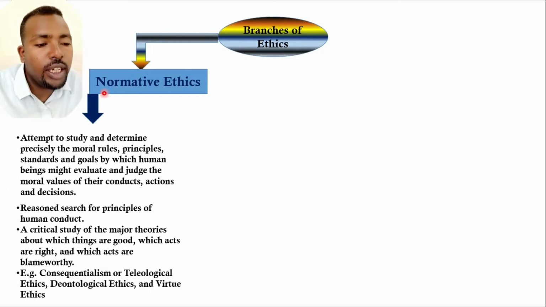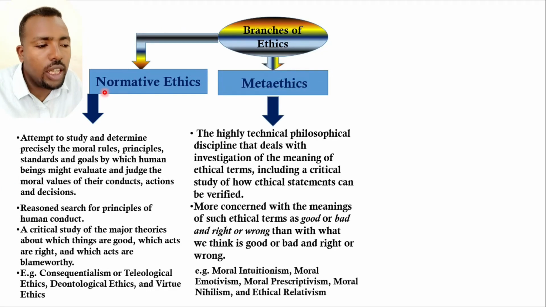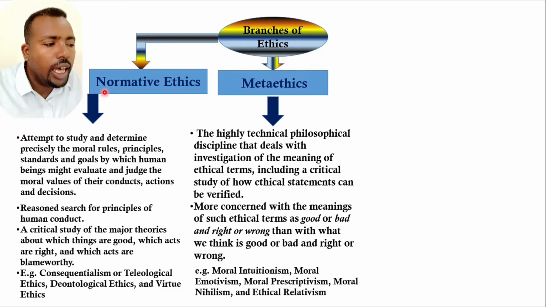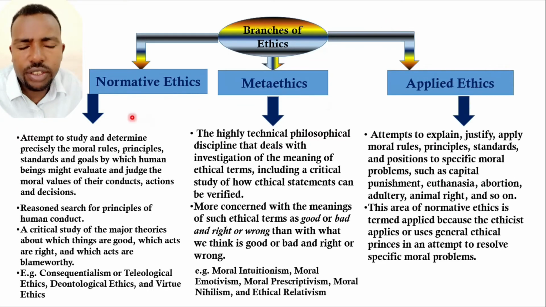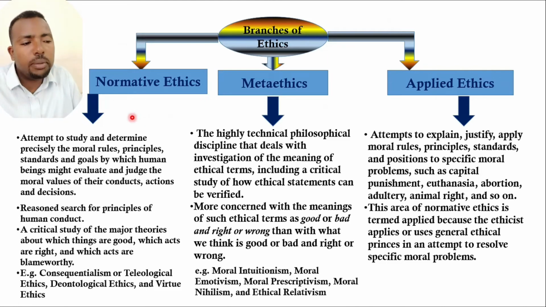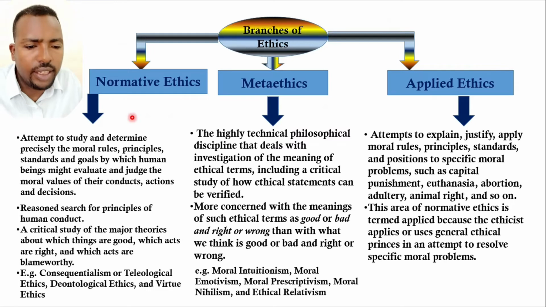Number one is normative ethics, the second one is meta ethics, and the third one is applied ethics. What do these three branches of ethics deal with? Let us see one after the other.